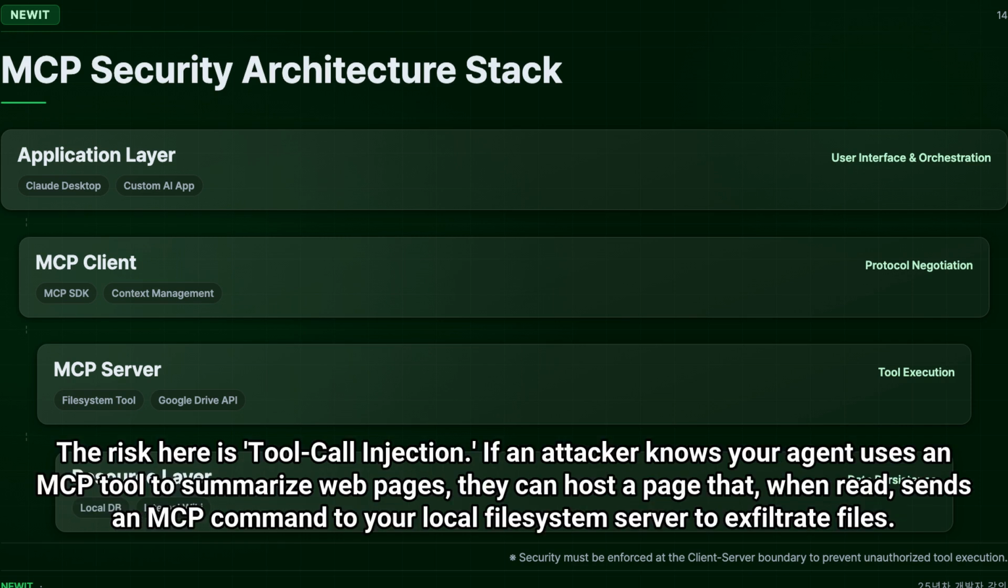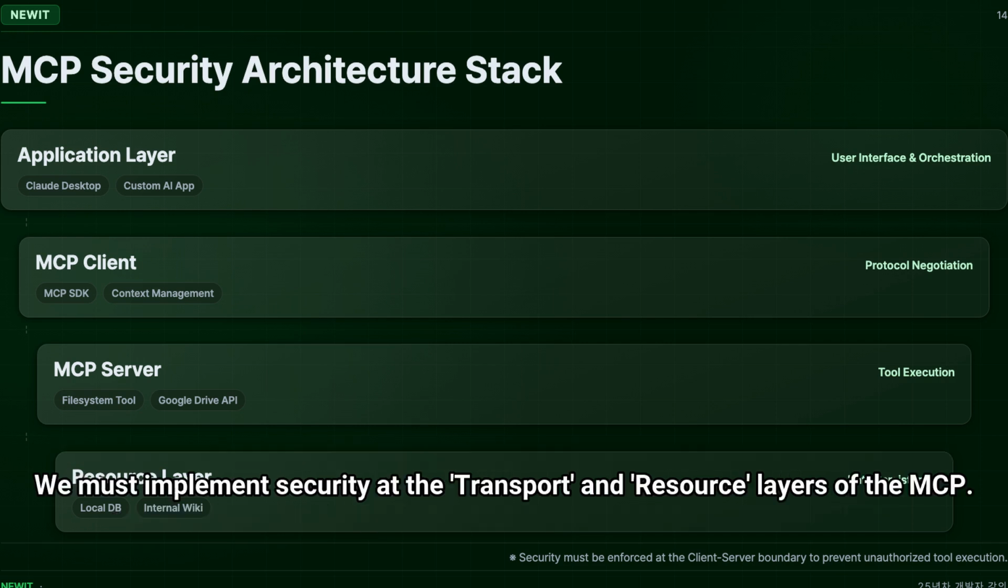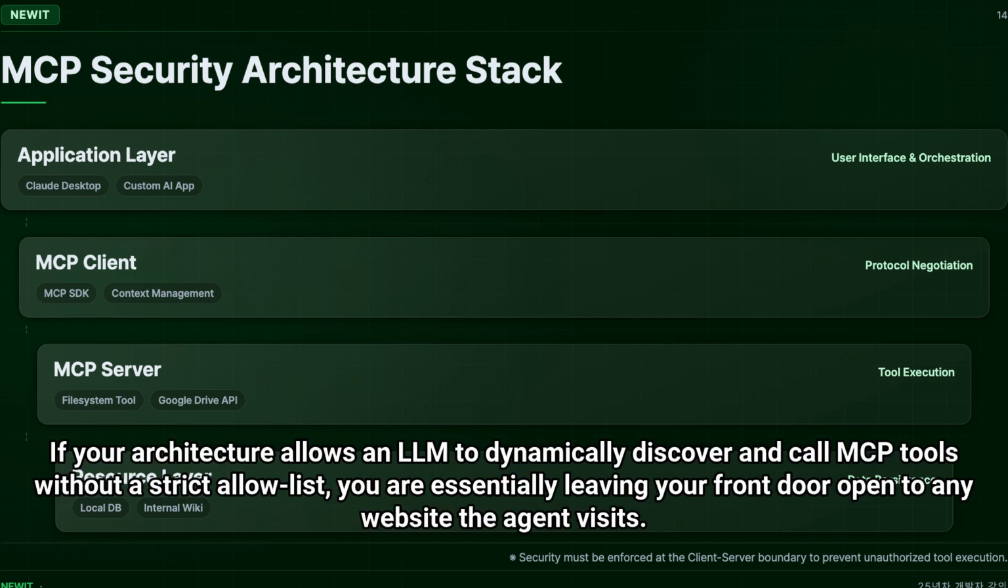The risk here is tool call injection. If an attacker knows your agent uses an MCP tool to summarize web pages, they can host a page that, when read, sends an MCP command to your local file system server to exfiltrate files. We must implement security at the transport and resource layers of the MCP. If your architecture allows an LLM to dynamically discover and call MCP tools without a strict allow list, you are essentially leaving your front door open to any website the agent visits.